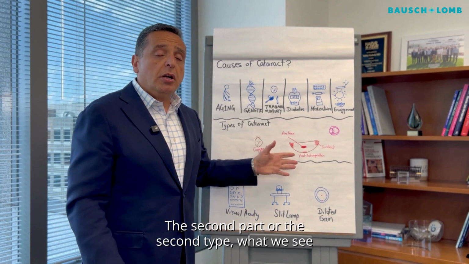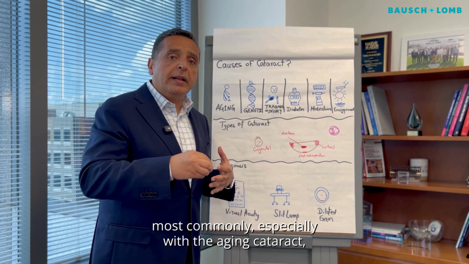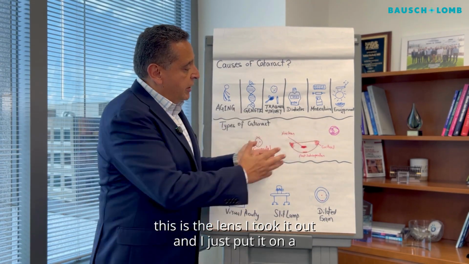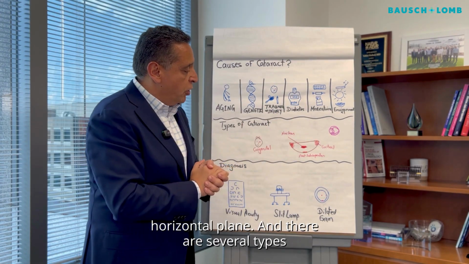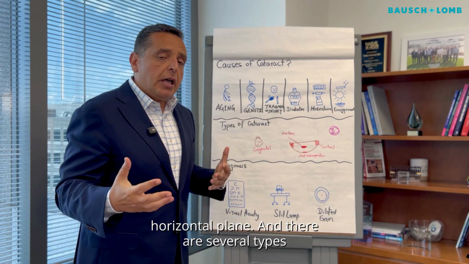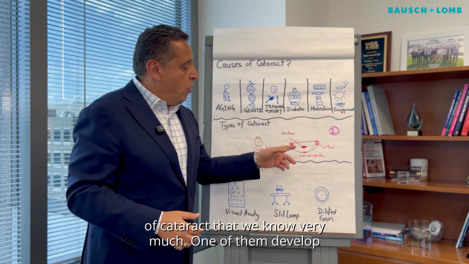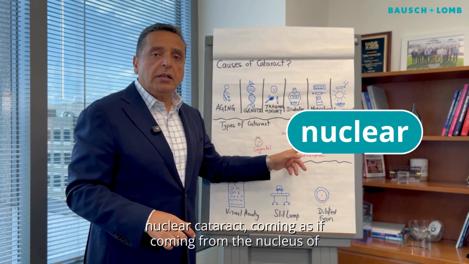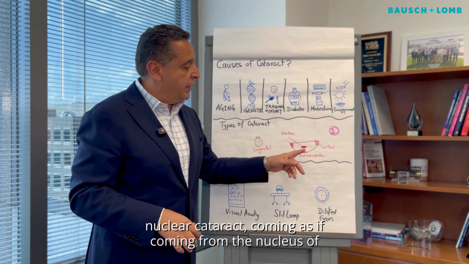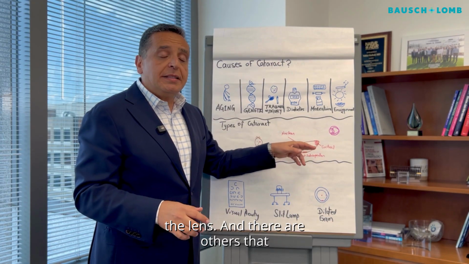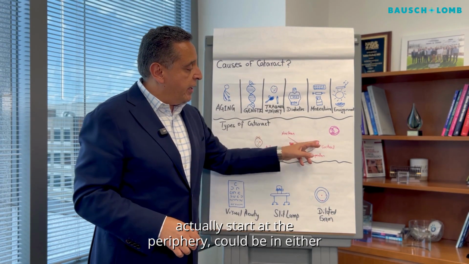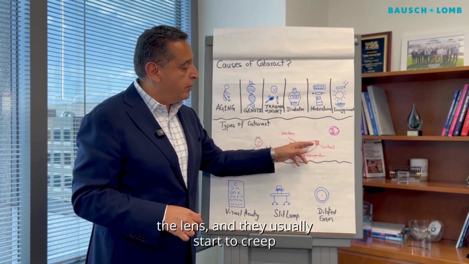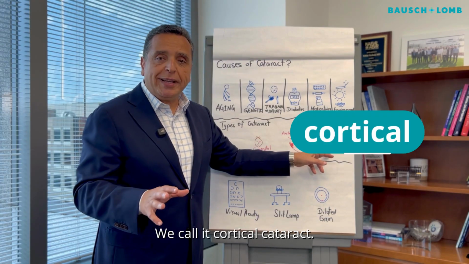The second type, what we see most commonly, especially with aging cataract, this is the lens. I took it out and I just put it on a horizontal plane. And there are several types of cataract that we know very much. One of them develops in the center of the lens, which is called nuclear cataract, coming from the nucleus of the lens. And there are others that actually start at the periphery, on either side of the lens, and they usually start to creep towards the center. We call it cortical cataract.